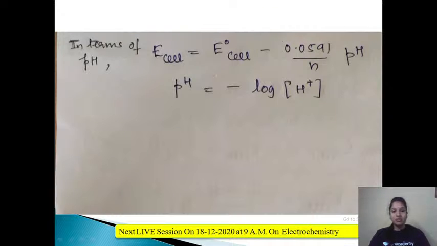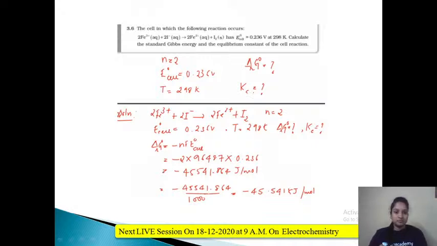And also you should remember this Nernst equation in terms of pH of any particular reaction. So E cell equals E naught cell minus 0.0591 upon N. Here we used to have a log of concentration of the product upon concentration of reactant, but in terms of pH you can just multiply it by the pH value. And pH is nothing but the negative logarithm of concentration of H plus ions.